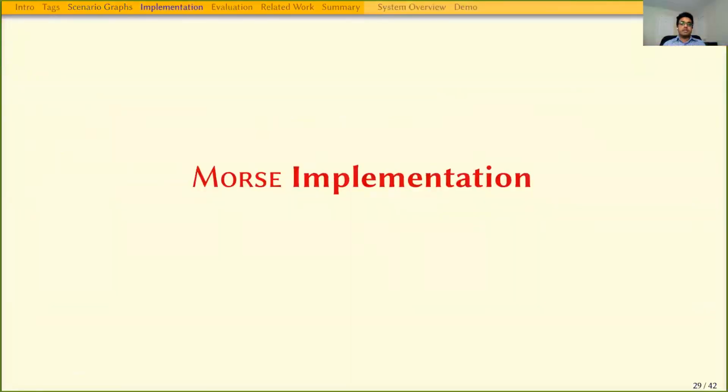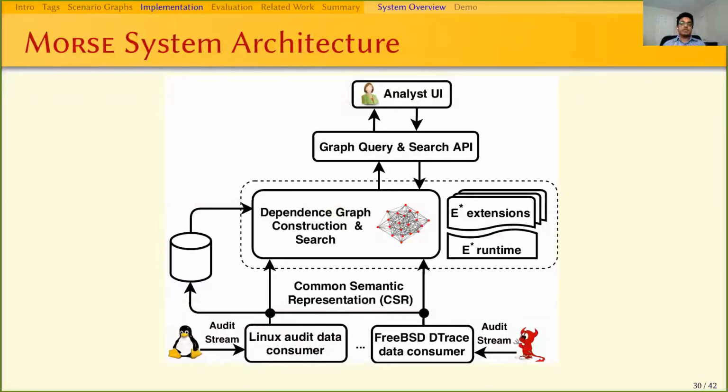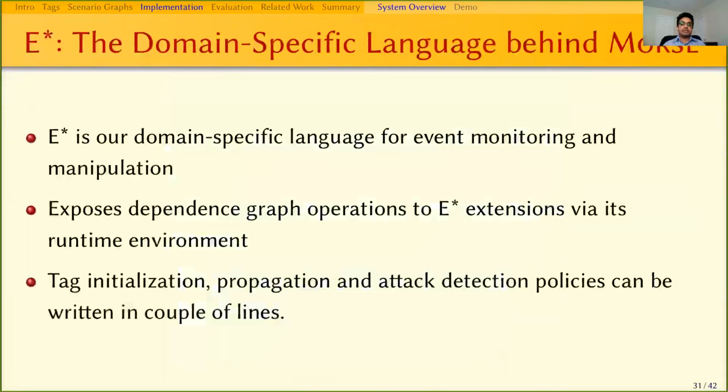The system we have developed is called Morse. The name is inspired by the main character in the television series Inspector Morse. Our system consists of 3 layers. The lowest layer is the data consumer layer that processes input from auditing systems. The top layer is a user interface for analysts to monitor the alarms, which I will show in the demo. The middle layer is responsible for constructing and traversing the dependency graph.